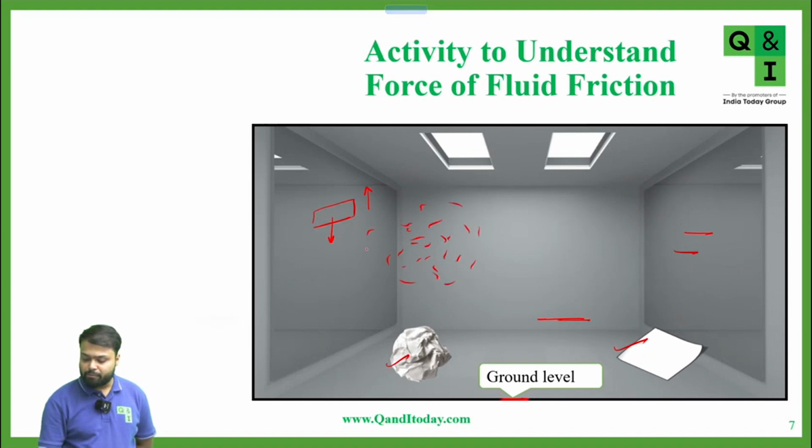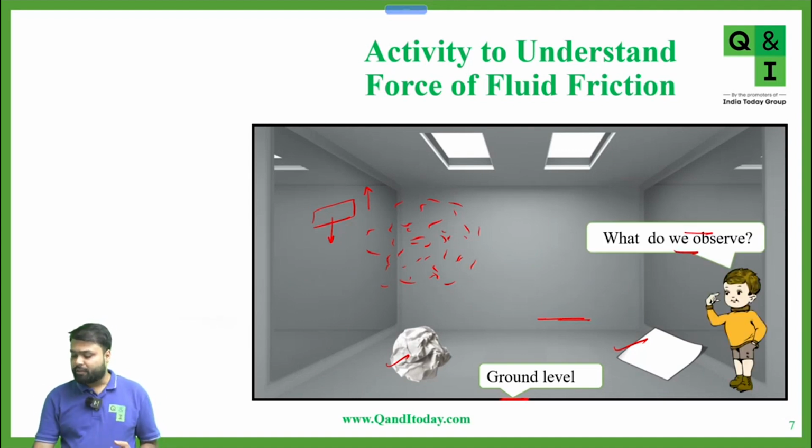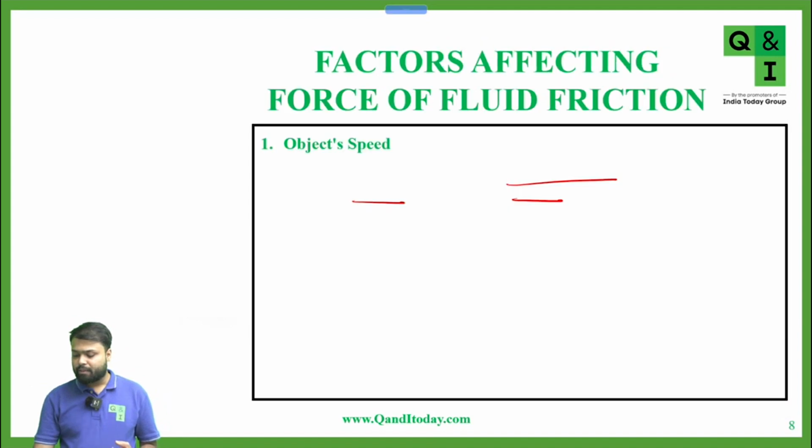If object speed is more, there are molecules of air colliding at a faster rate, and if there are more collisions, they are providing more friction. Yes or no?